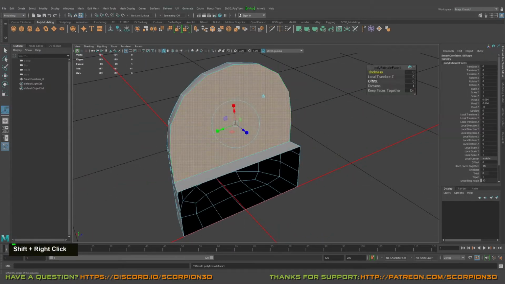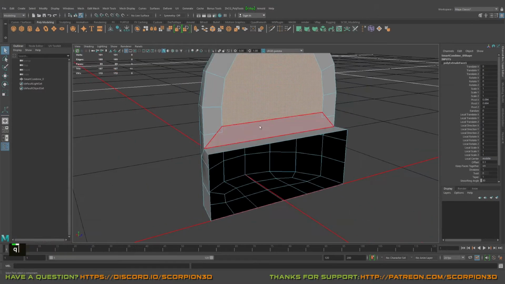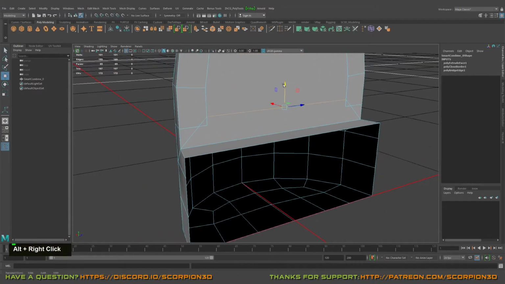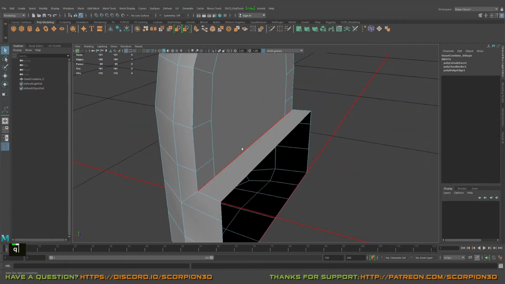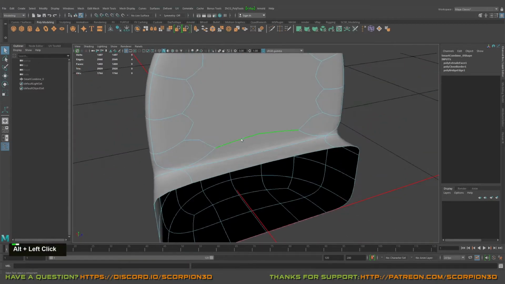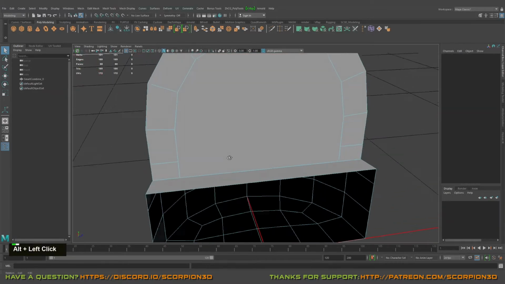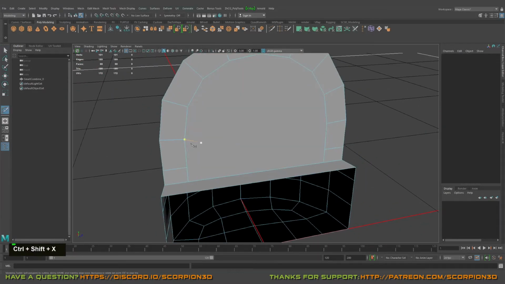Awesome. Let's extrude and offset. Maybe something like that. Cool. Okay. Just do it like that. Okay, so let's move it and delete this used face. Great. So let's move to the cut tool and try to do some quads.